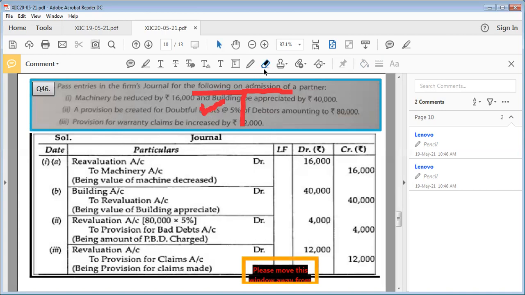Any doubt in this question? Yes? Any doubt? Yes, children. Any doubt in this question? Anywhere in any point in any journal entry? No, no, ma'am.